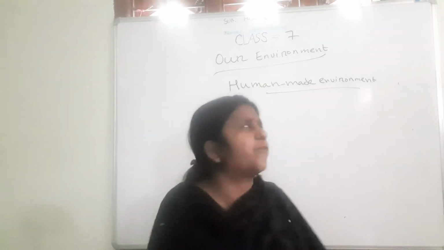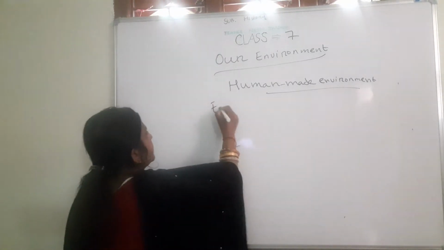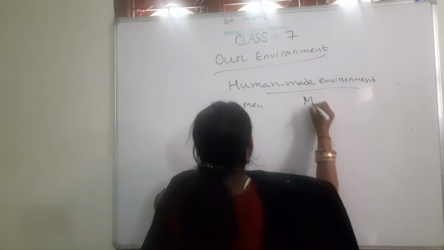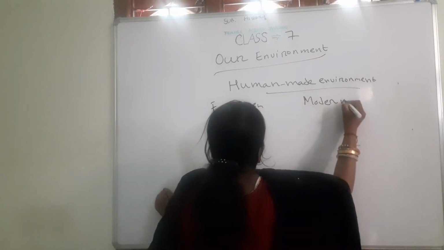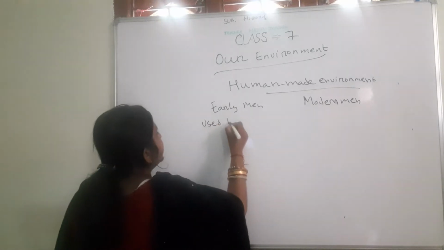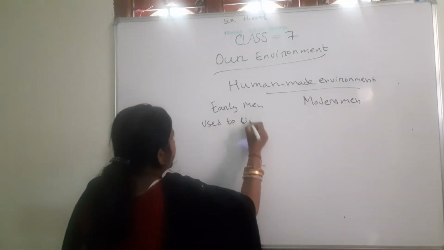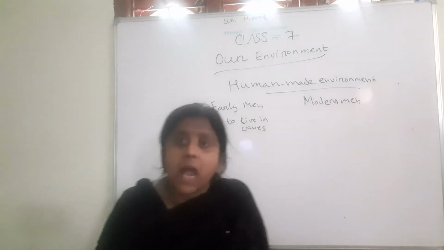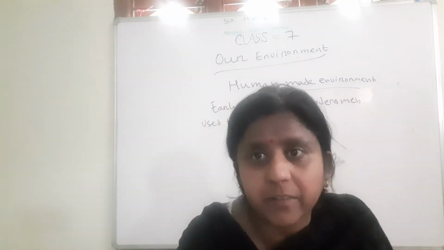See children, the difference between early men and modern men. Early men used to live in caves. Yes or no? But modern men, are they living in caves?